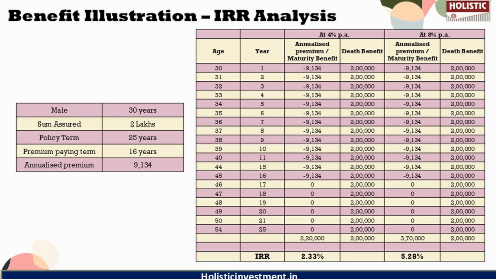But in this policy, even though it is a long-term investment, the maturity proceeds of this policy can't aid you in fulfilling any of your financial goals. And the sum assured is also too low to meet the family's basic needs in case of eventualities. Alternatively, you can opt for a pure term life insurance policy with adequate life cover instead of choosing this policy.